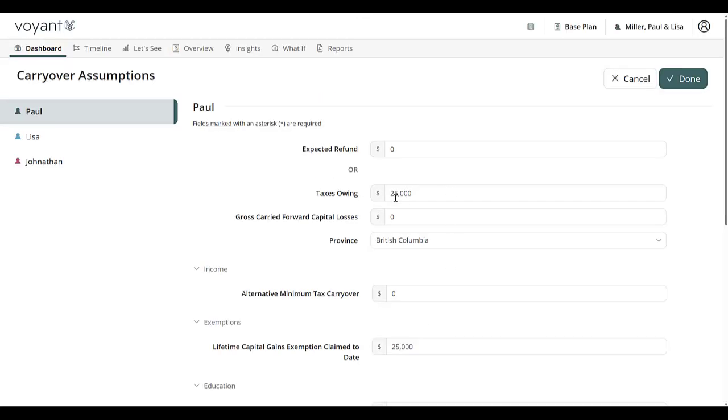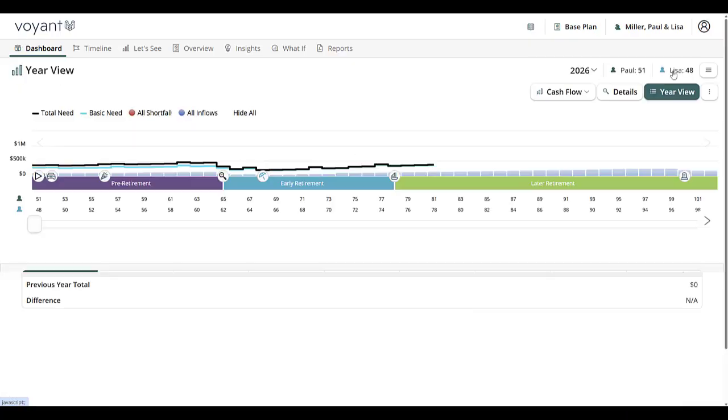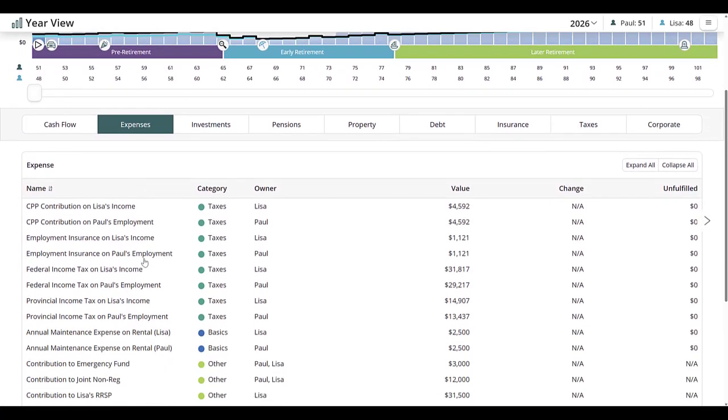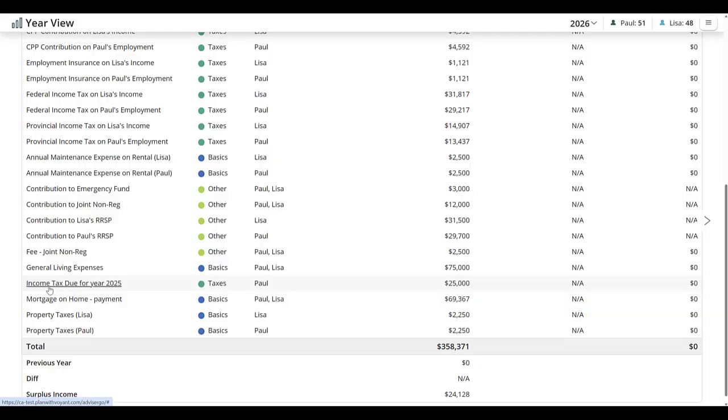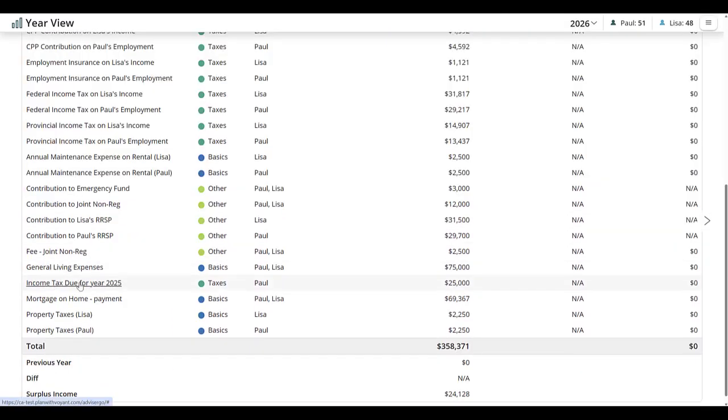Since I've added the taxes owing in this section for Paul, let's take a look at where you would see that in the plan. I'm going to click Done to save, and let's go to Year View, and let's take a look at our Expenses tab, and we should see income taxes due for year 2025. So this is being applied 1 year in arrears since we are in 2026 as our plan start date. So we are making sure to account for this tax bill in the plan so that we are accounting for this large expense.